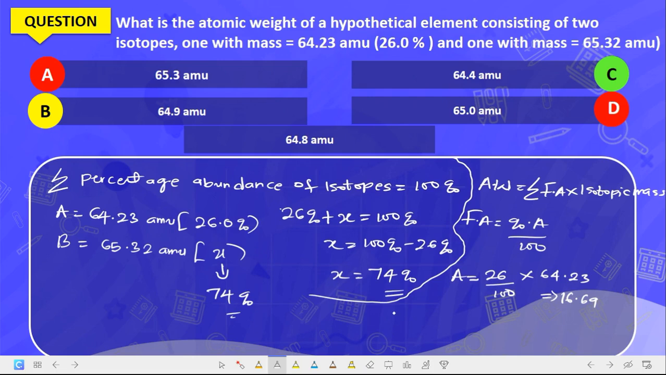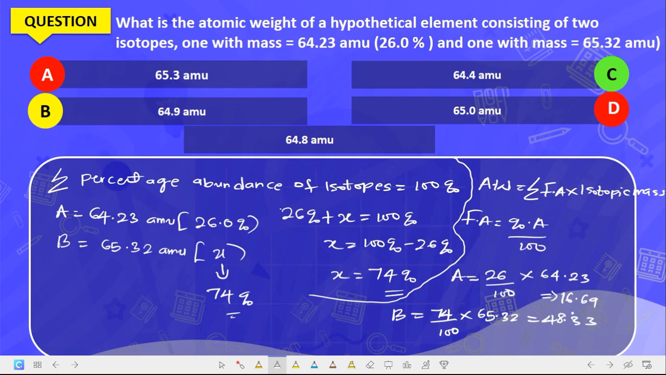Now for isotope B, what's the percentage abundance for isotope B? 74 divided by 100 times the isotopic mass, which is 65.32. When you punch it into your calculator, it is 0.74 times 65.32, and this gives us 48.33.